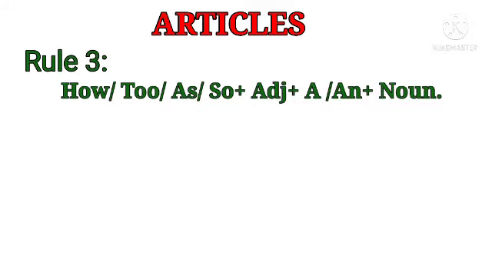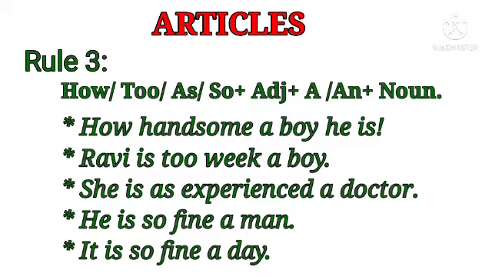Next, rule number 3: how, too, as, so plus adjective plus article plus noun. See the example: how handsome a boy he is. "How handsome boy he is" is wrong. How handsome a boy he is. How is a keyword, handsome is an adjective, so you have to write an article.